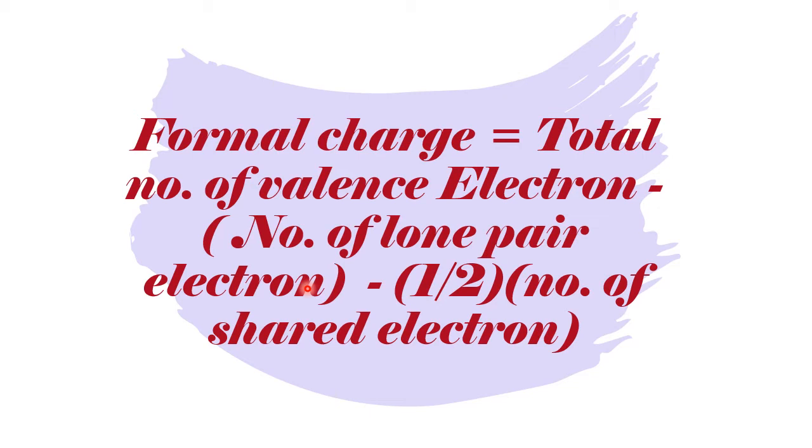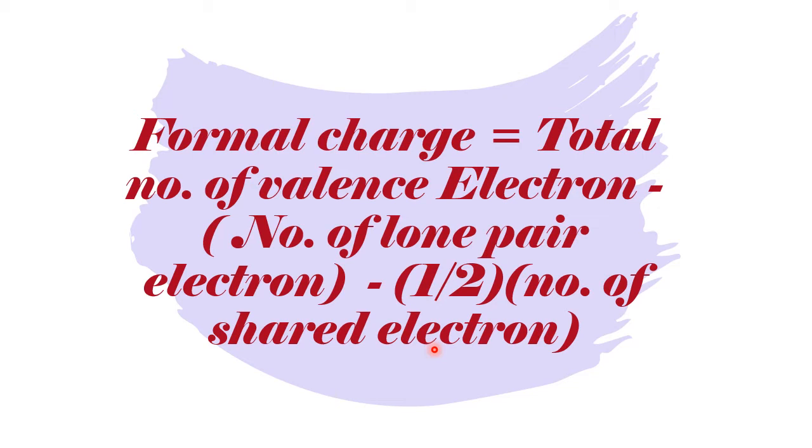They are called lone pair electrons out of the valence electrons. Then minus half of the number of shared electrons. How many electrons are shared for covalent bond formation? That. So the number of lone pair electrons minus half the number of shared electrons, that you have to subtract from the total number of valence electrons of that structure, and that gives the formal charge on an atom, or on a molecule or an ion.